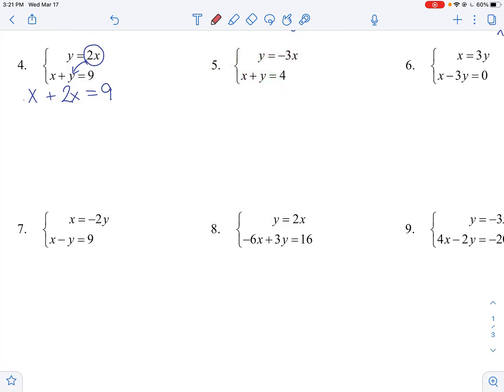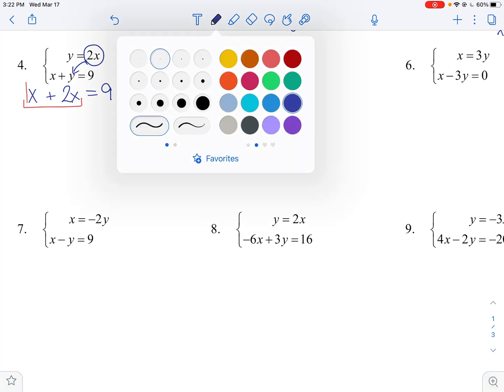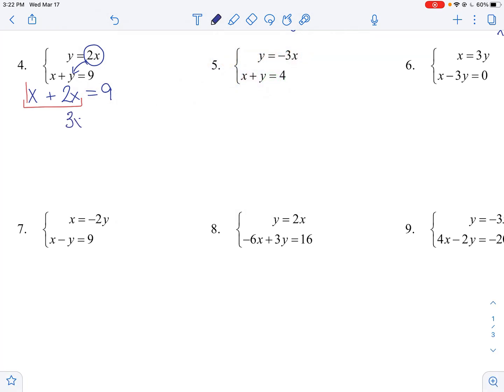Now, look at these. They both have x, right? So we can add those together. This is like a 1x, so 1x plus 2x would be 3x. And we can do that because they both have the same letter. They are like terms. Okay, so then we want to figure out 3 times something equals 9. So we're going to divide by 3 to figure out what that is. And 9 divided by 3 is 3, so x equals 3.